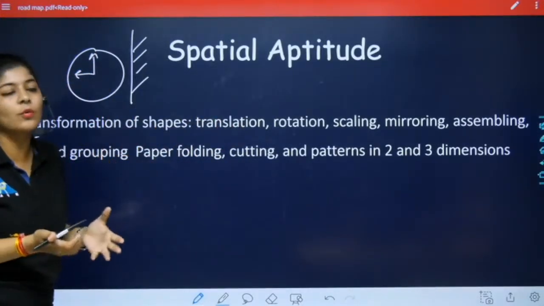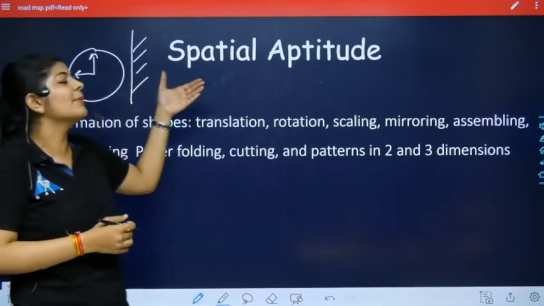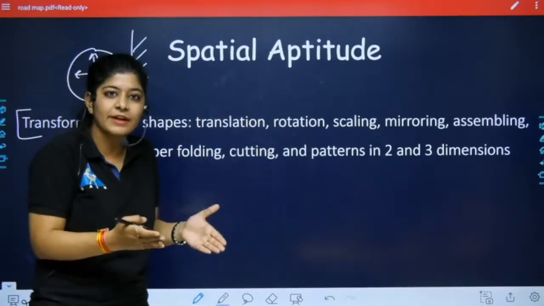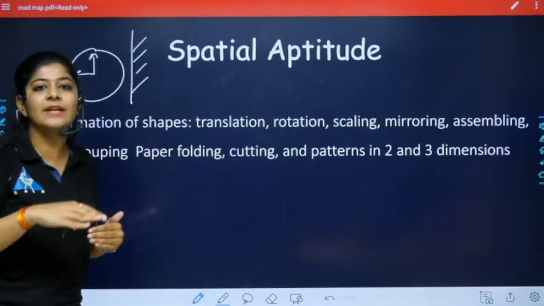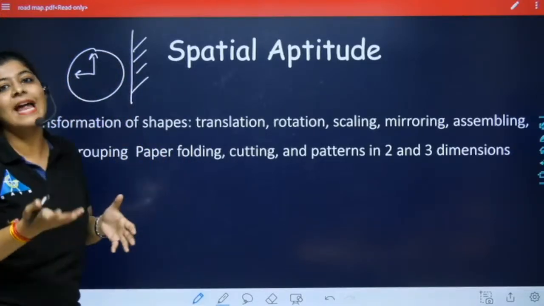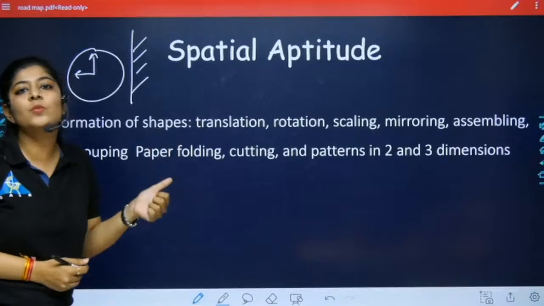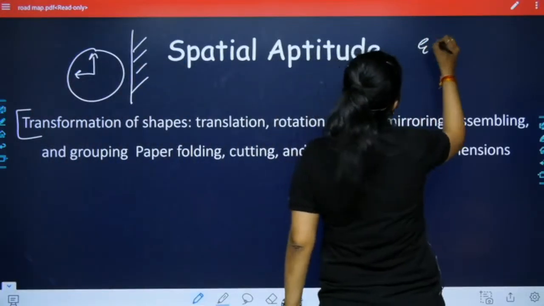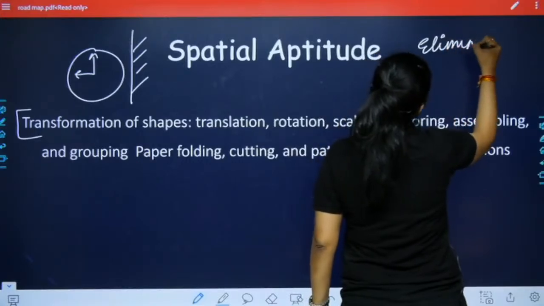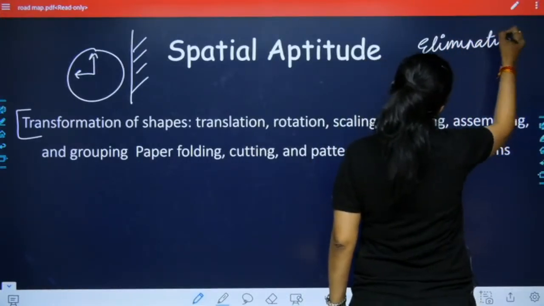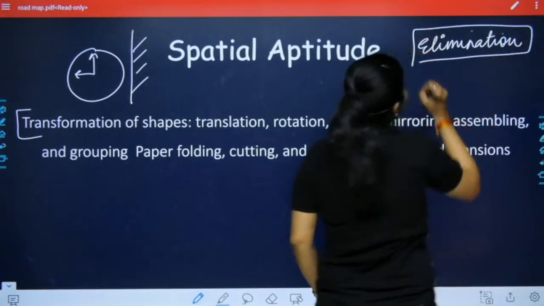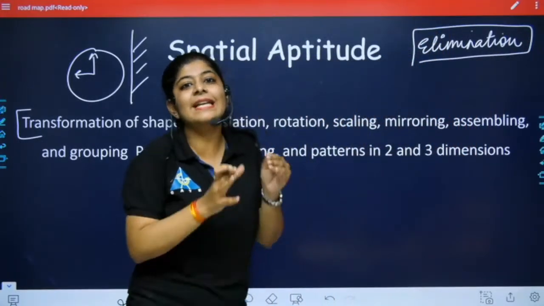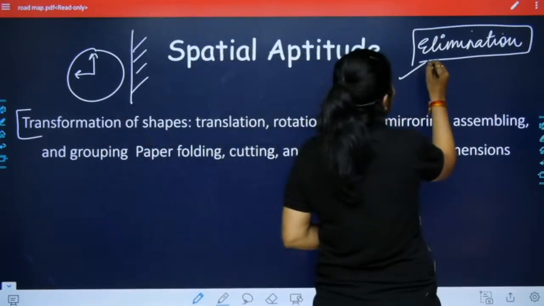When we are attempting questions from spatial aptitude, we have to concentrate on the question and on the figures as well, so we can easily identify and eliminate the options which are not appropriate. In general aptitude, if we use the elimination method, we can easily increase our accuracy.